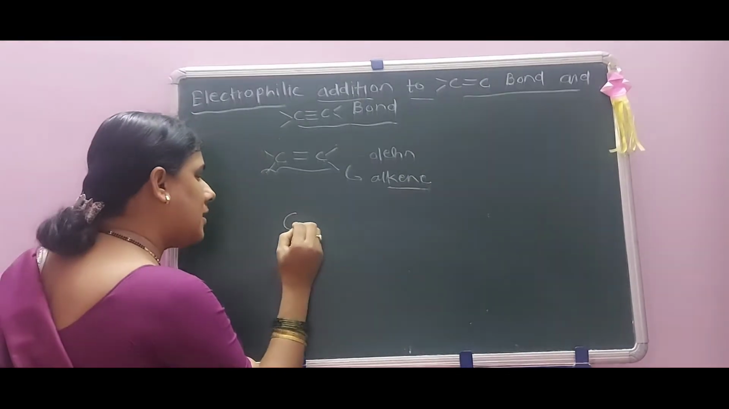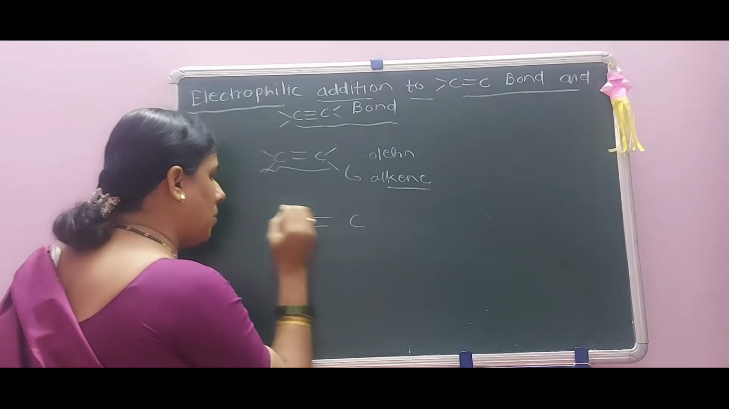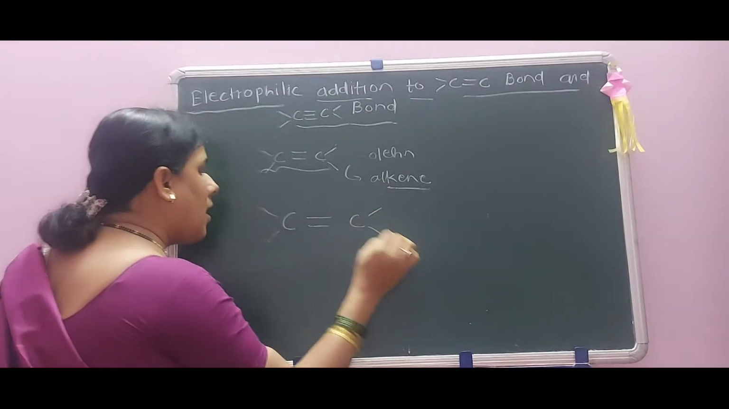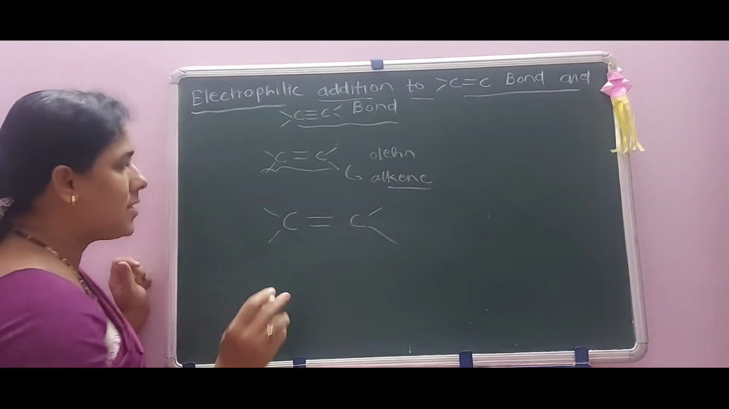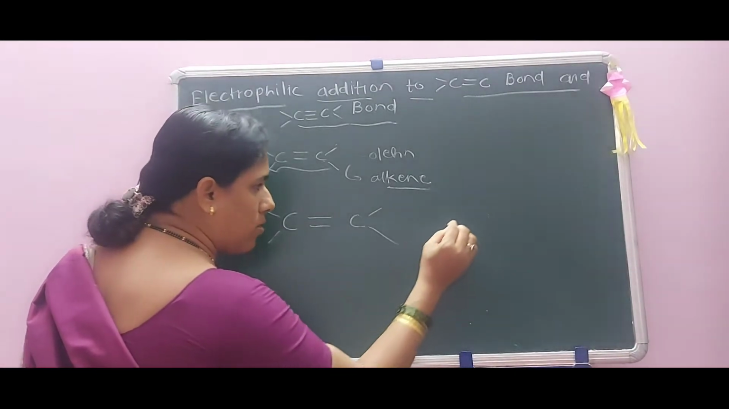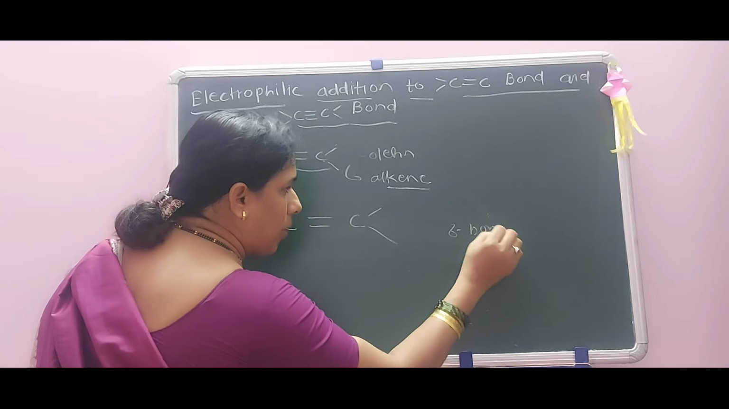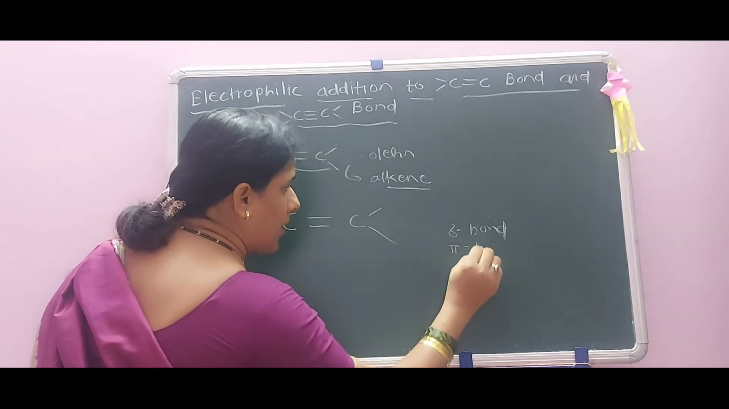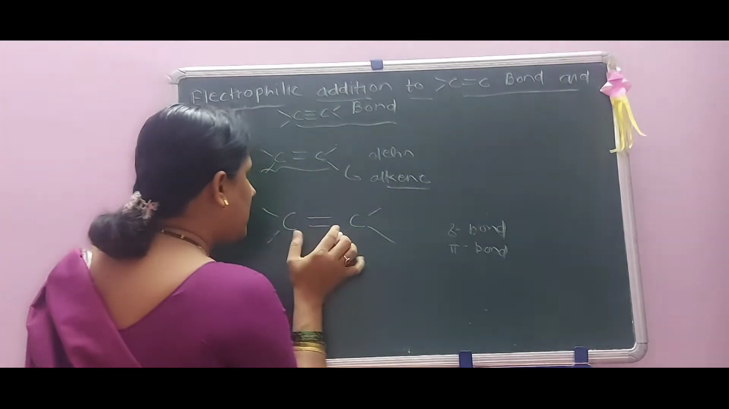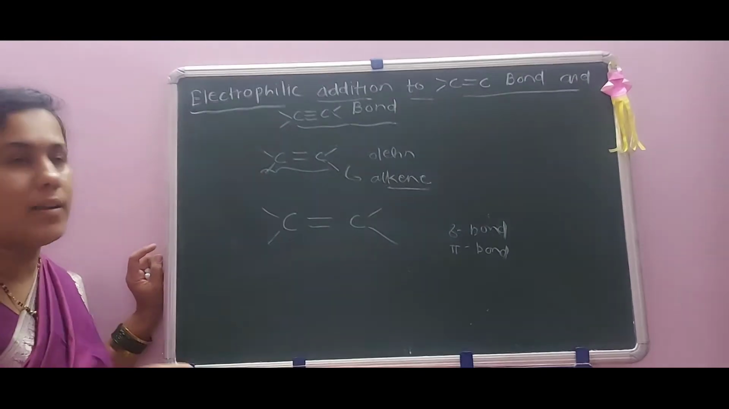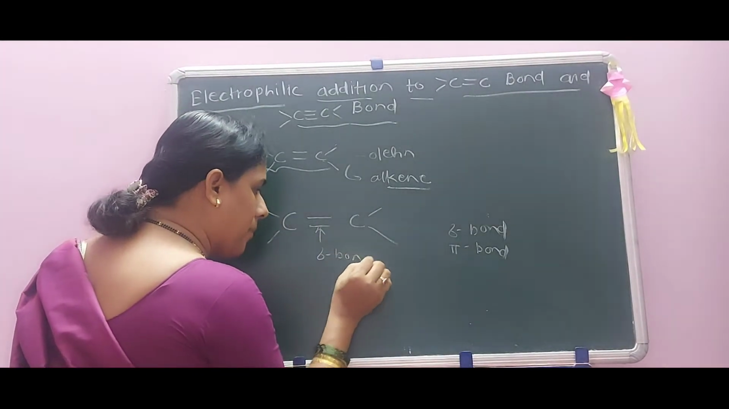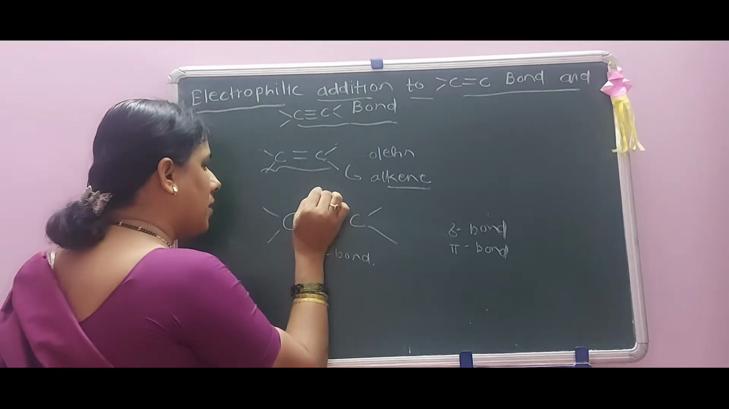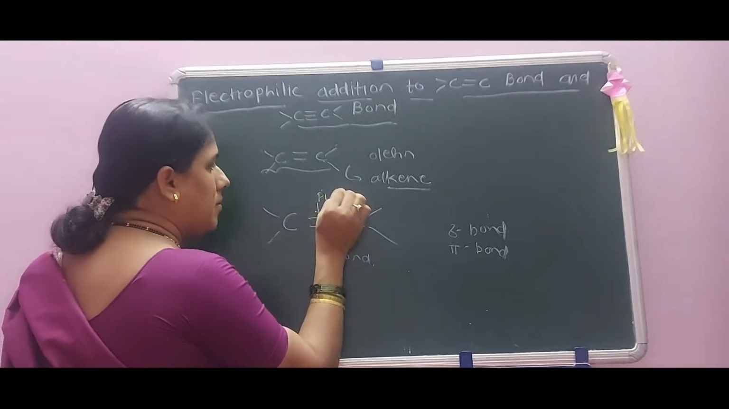Okay, seeing this carbon-carbon double bond here, how many bonds exist here? There are two kinds of bonds. First is the sigma bond, and second is the pi bond. Out of C double bond C, that is in an alkene, one of the bonds is known as a sigma bond, and one of the bonds is known as a pi bond.